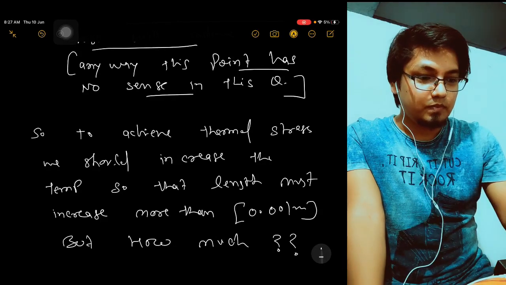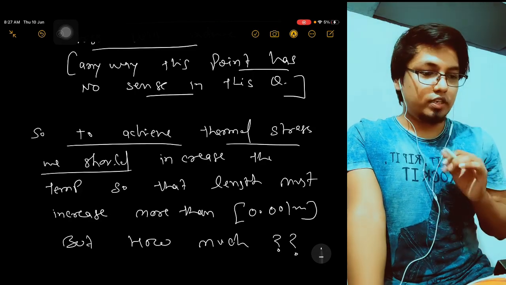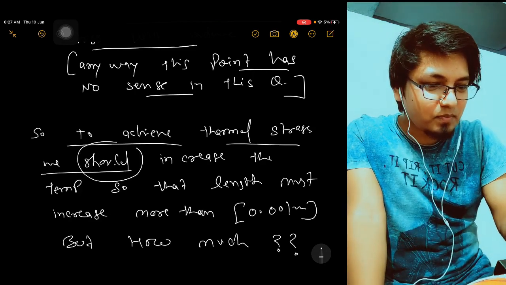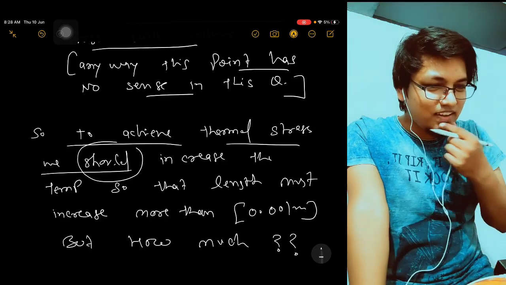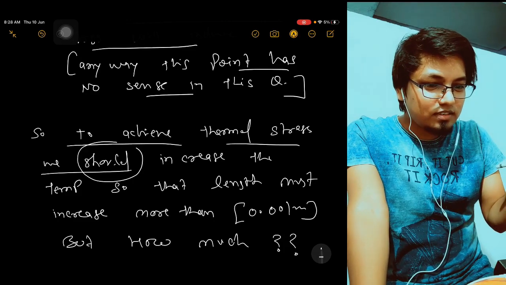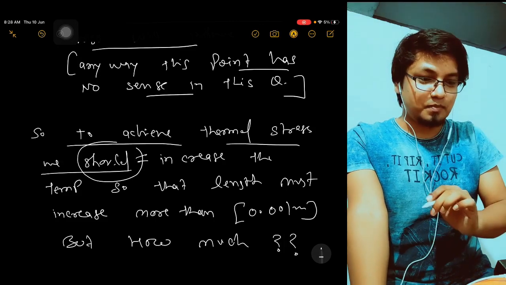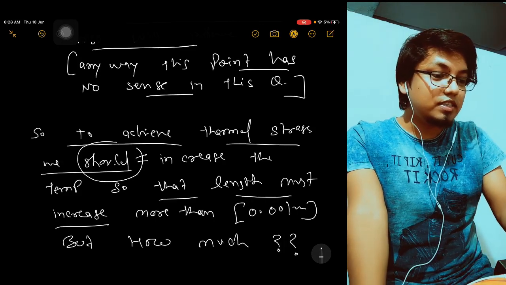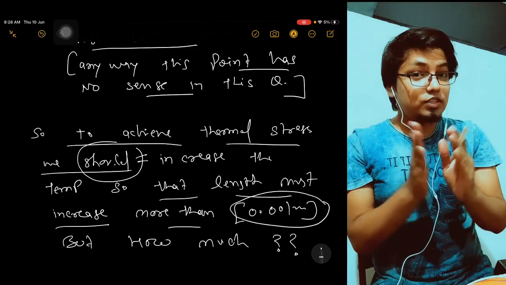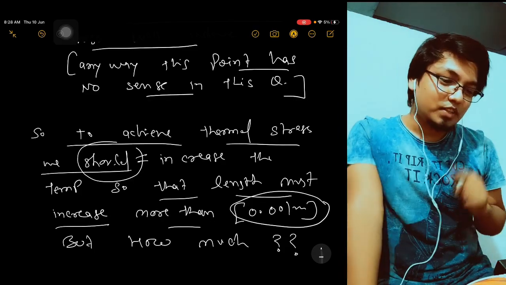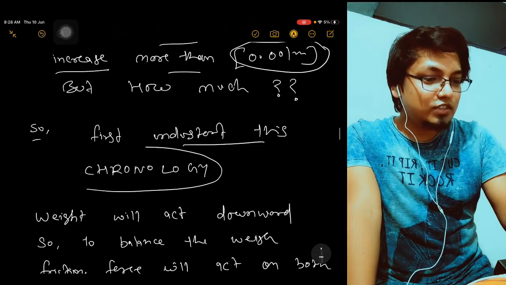So to achieve thermal stress, we should increase the temperature so that the length must increase more than this, right? Because whatever gap is available, the length should increase more than that, then only thermal stress will come into the picture. Okay, but how much? So first understand this chronology.